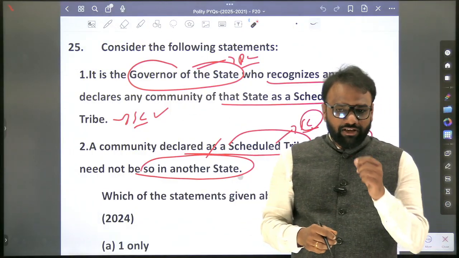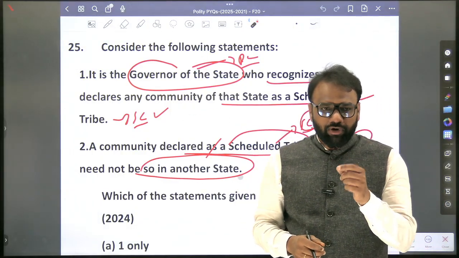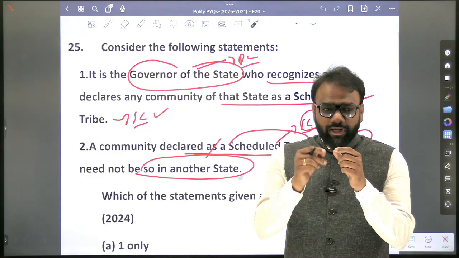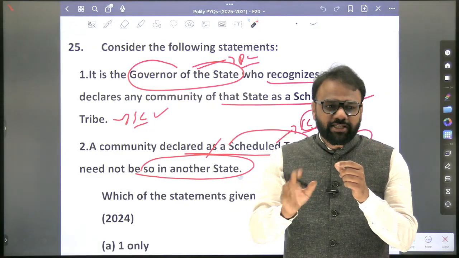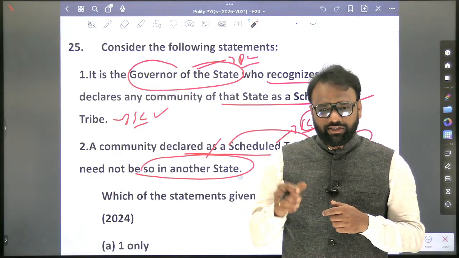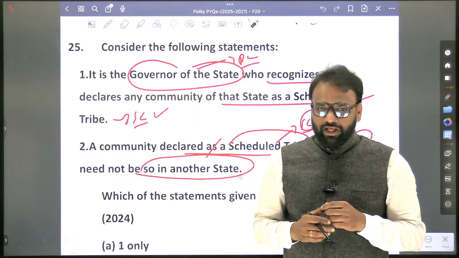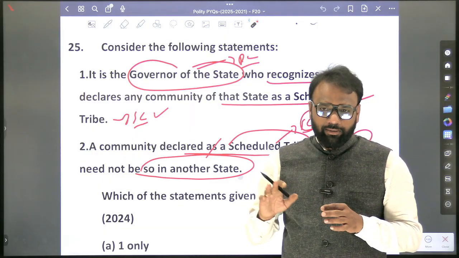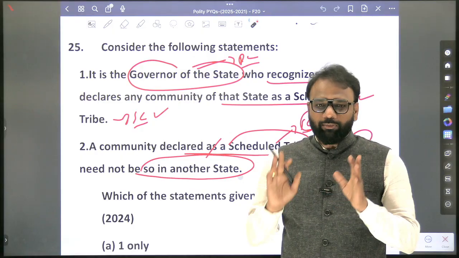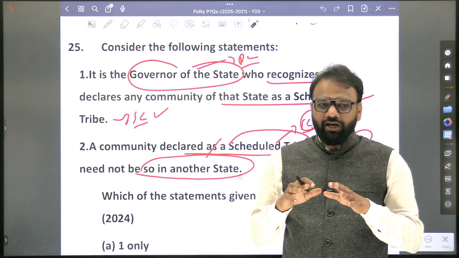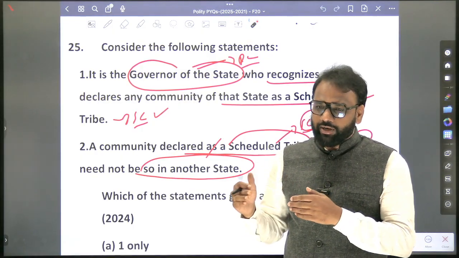So it means when the President creates an order, that order will be in respect to that particular state. Now, when it comes to central government jobs, there is a reservation for scheduled caste and scheduled tribe. At that time, anyone can apply. Across India, whosoever belongs to scheduled caste and scheduled tribe can apply.